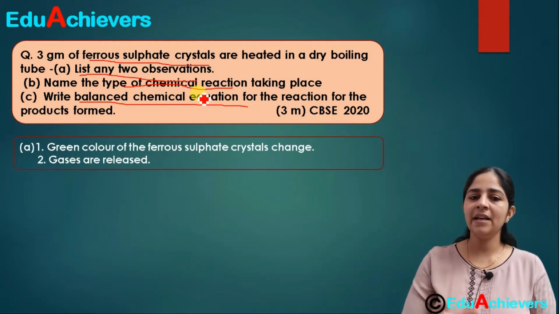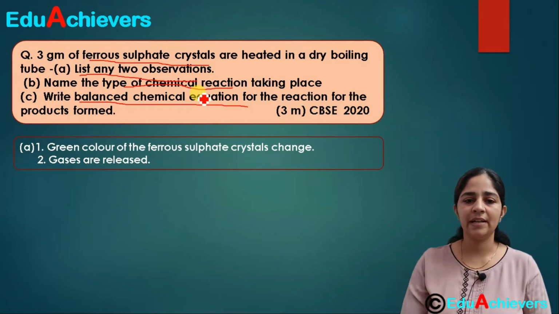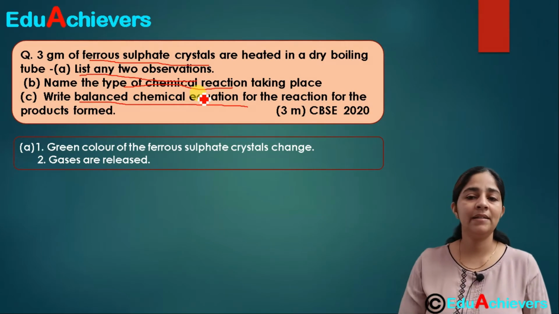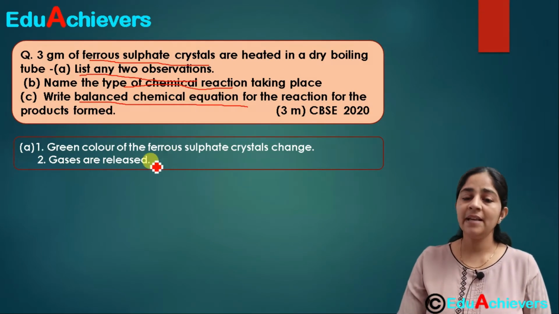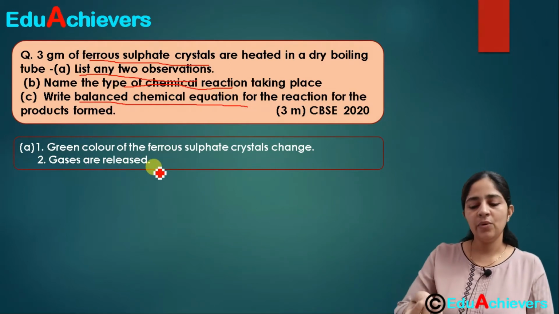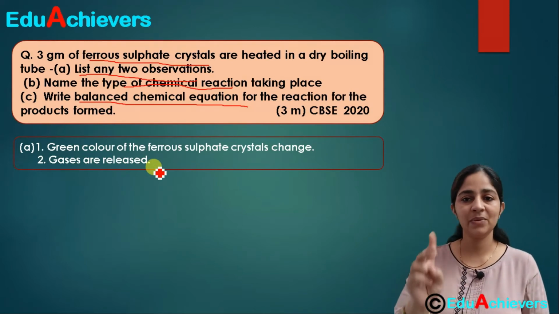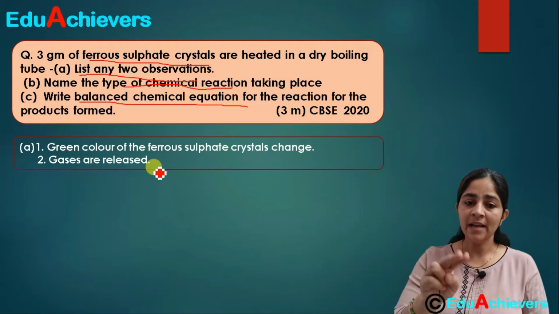When we heat the ferrous sulphate crystals, the ferrous sulphate crystals are greenish in color. So when you heat them, the color changes, so the discoloration takes place. And second is the gases are released. So when you will be heating that in a boiling tube, you will see that some gases are getting evolved and the green color has changed. So these are the 2 observations which you will see in this question.